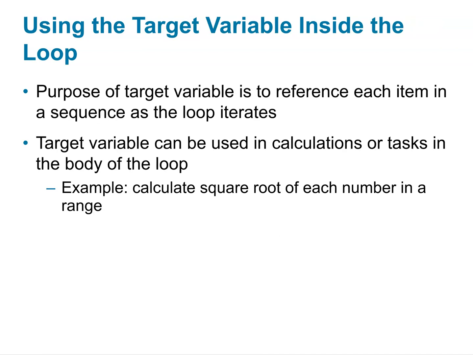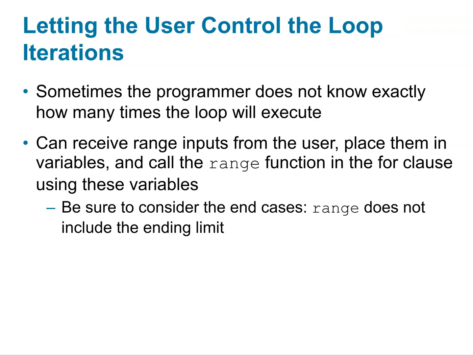So the purpose of the target variable is to reference each item in a sequence as the loop iterates. Target variables can be used in calculations or tasks in the body of the loop. Example, calculate the square root of each number in a range.